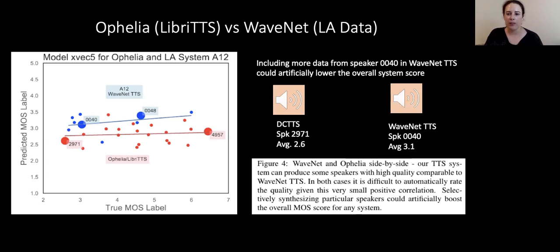Okay, so both are actually quite poor. And what we find is that by selectively choosing the speaker to evaluate the TTS system on, one could artificially lower or boost the overall system score. So selecting only the speakers who are performing very well would boost the overall system score somewhat artificially.